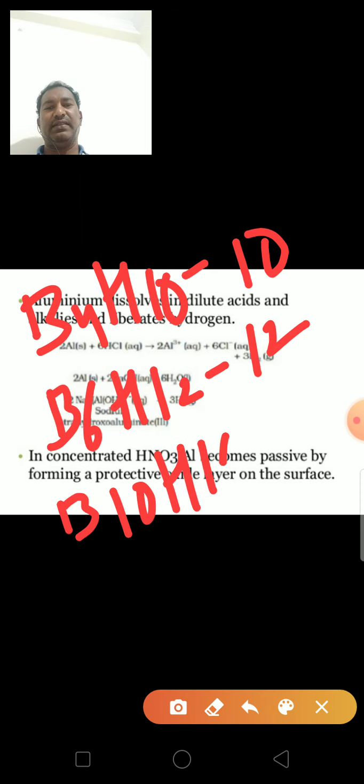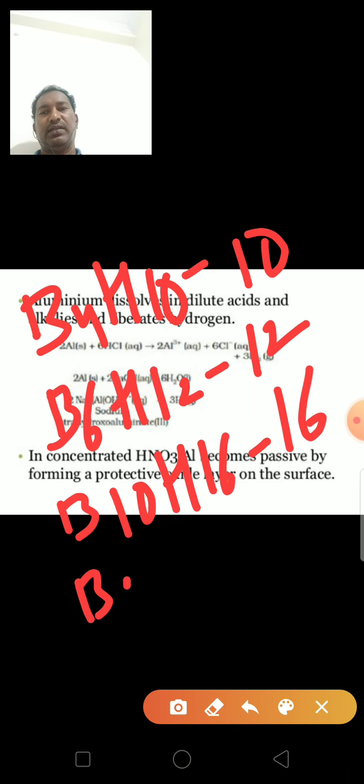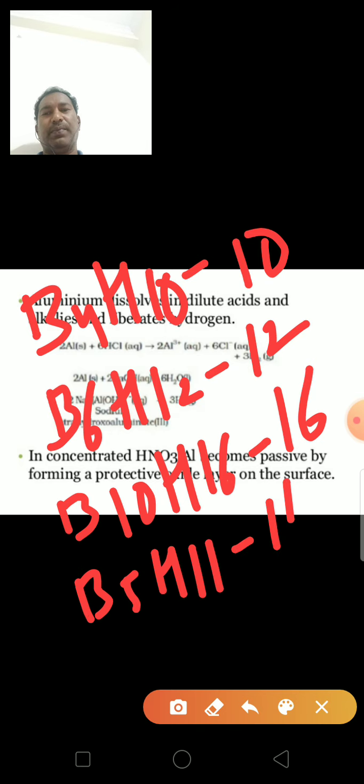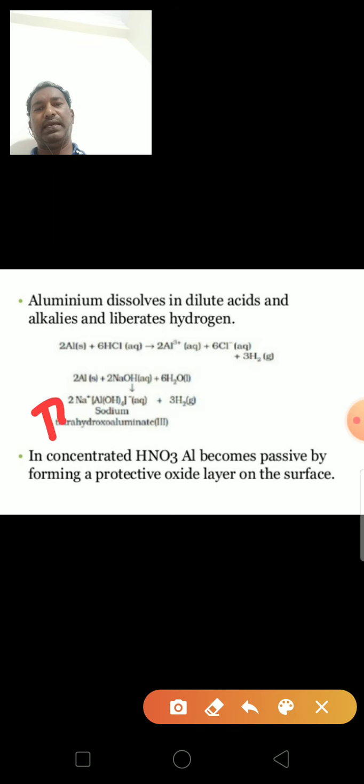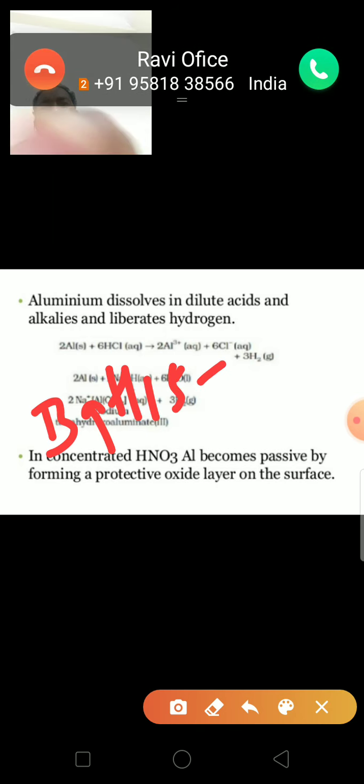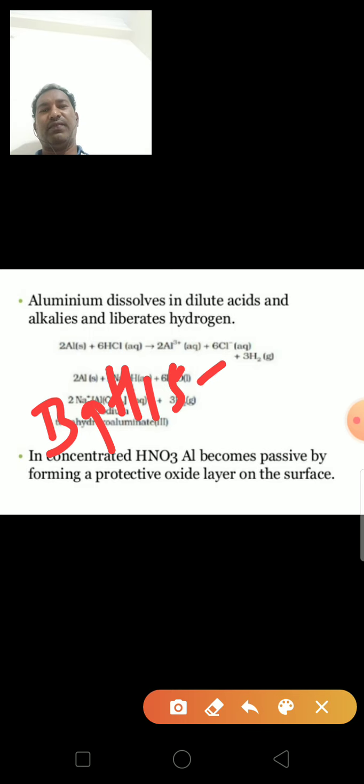B10H16 is known as decaborane 16. Next, B5H11. This is known as pentaborane 11. Next B9H15, nonaborane 15.